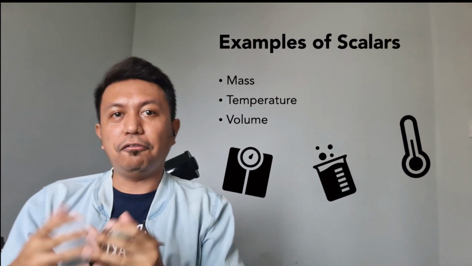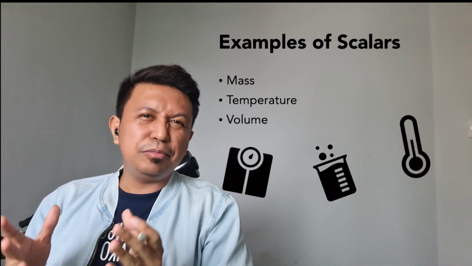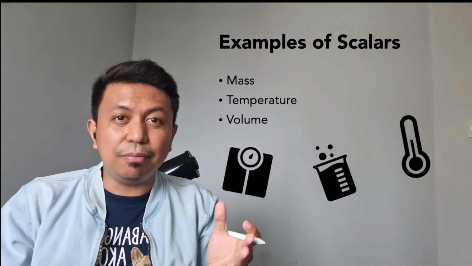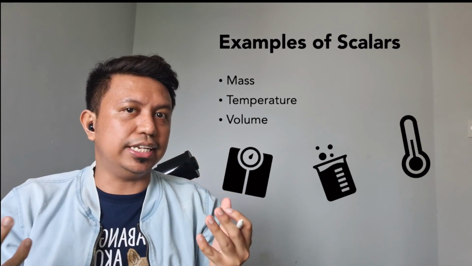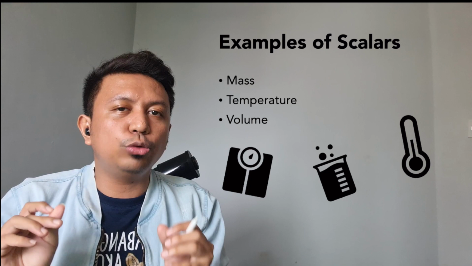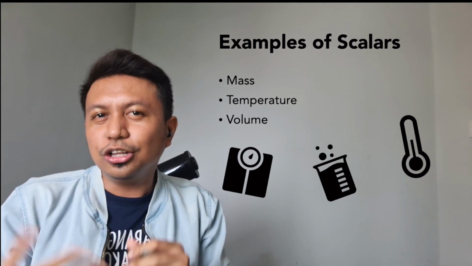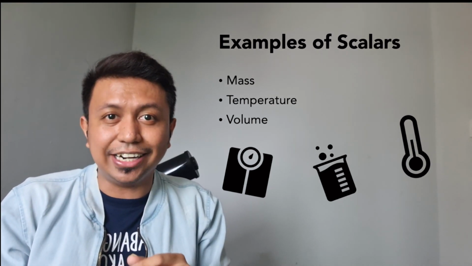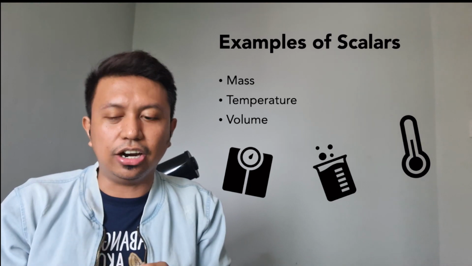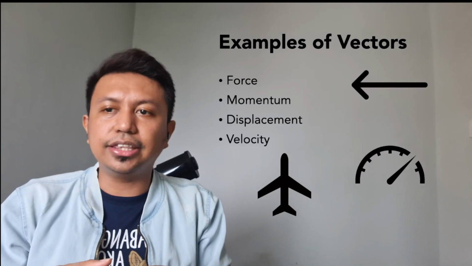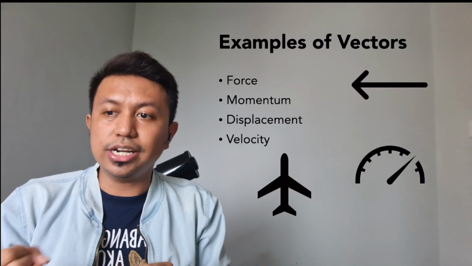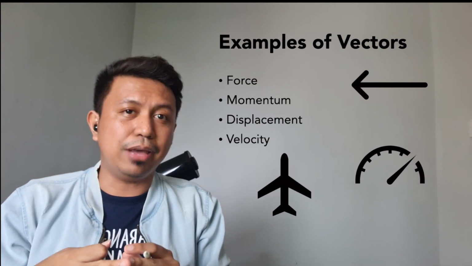Temperature or volume, okay? 5 ml. What does 5 ml mean? You have an idea of what it is, but there's no need to say anything about a direction. That's a scalar. Vectors, on the other hand, for example, are force, momentum, displacement, and velocity.